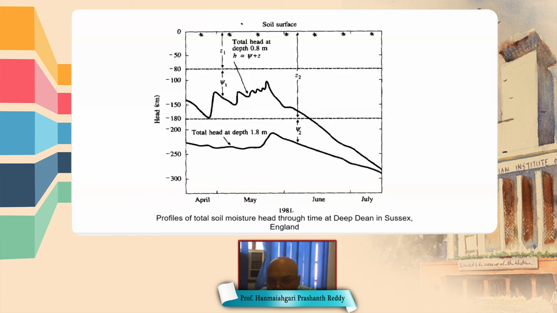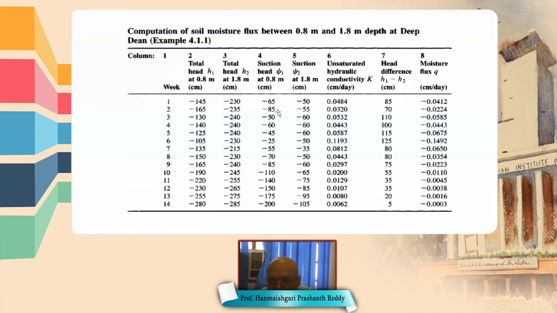So in this table, these 4 columns are given. Column 2 is the total head H1 at point 1, which is 0.8 meter below the free surface, with respective time. Similarly, column 3 gives the total head at point 2, at 1.8 meter below the free surface. This is first week, second week, third week, like that. And suction heads are given at point 1 and point 2 with respective time.